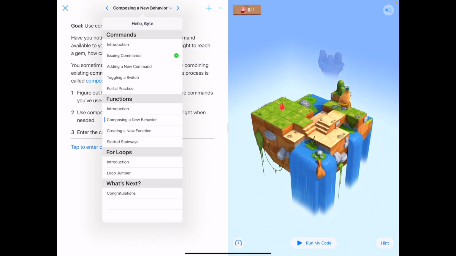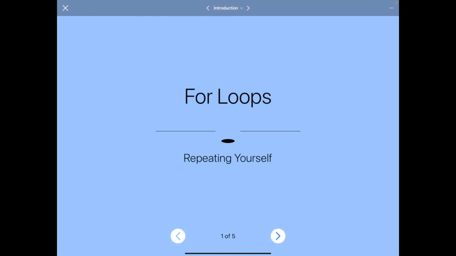And let's go ahead and jump to the next section. I'll go through the introduction for for loops. So this is called for loops.